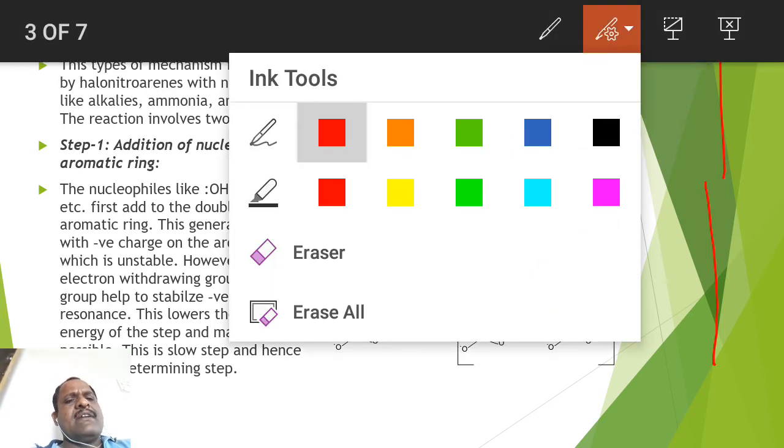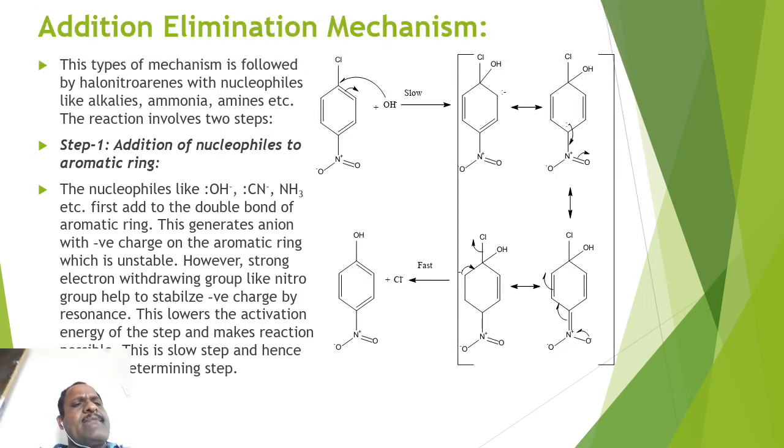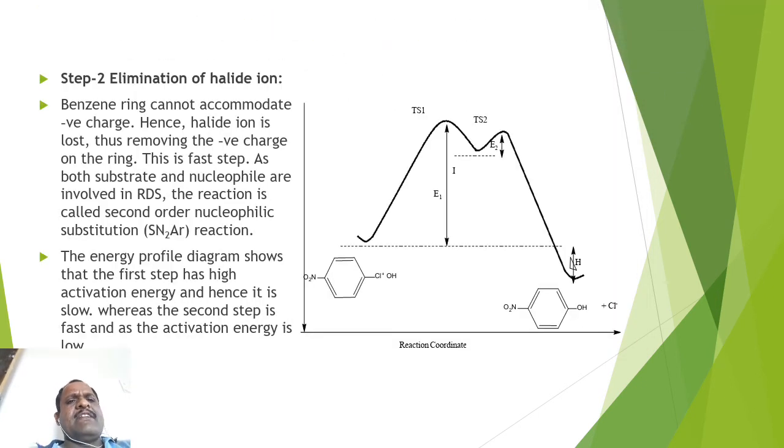Now once you understand that, let me see the second step, elimination of halide ion. As I said, when a carbanion is formed, it is stabilized by resonance and the electron withdrawing group. Then that negative charge is removed by the ring. So the removal of halide ion, which occurs in a second step, is called elimination.